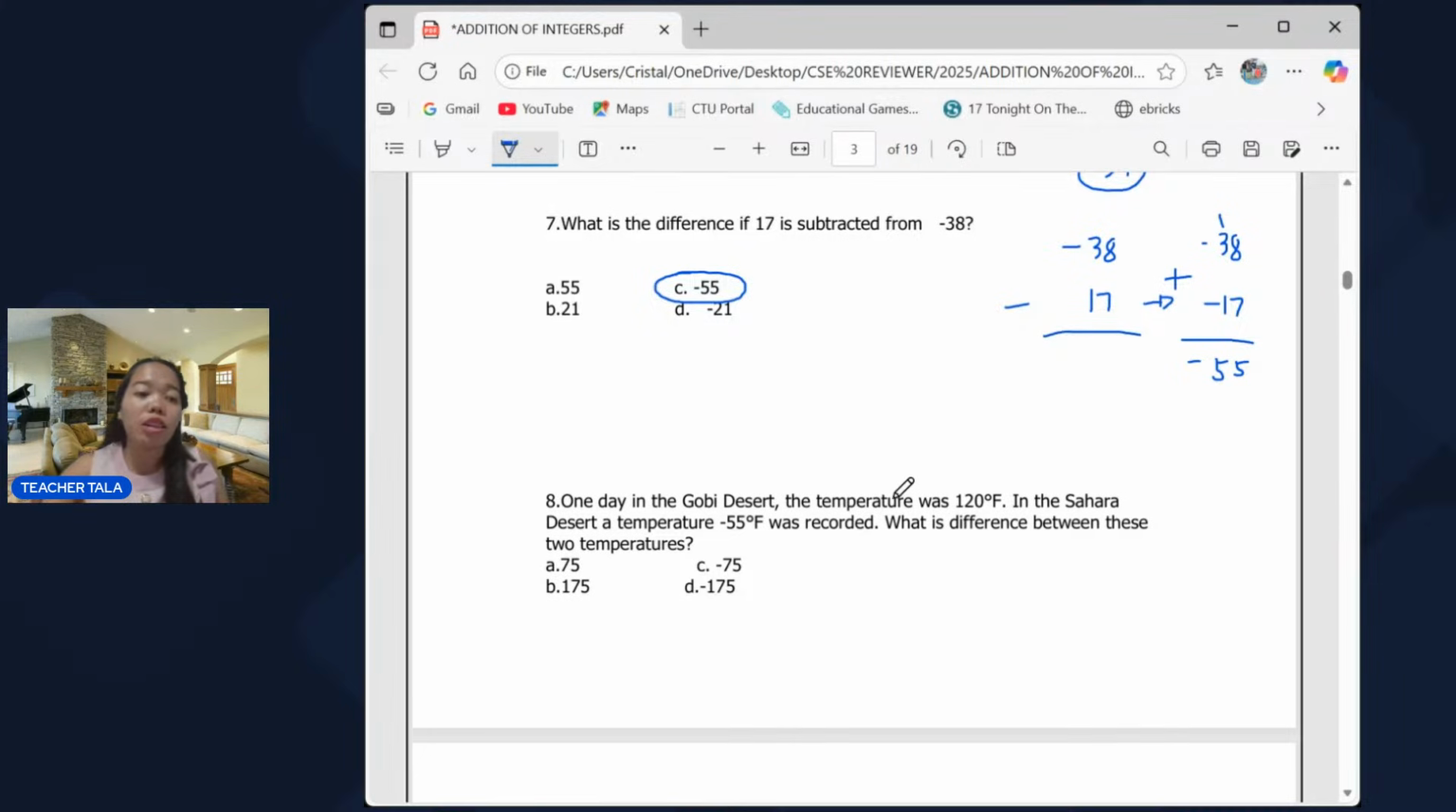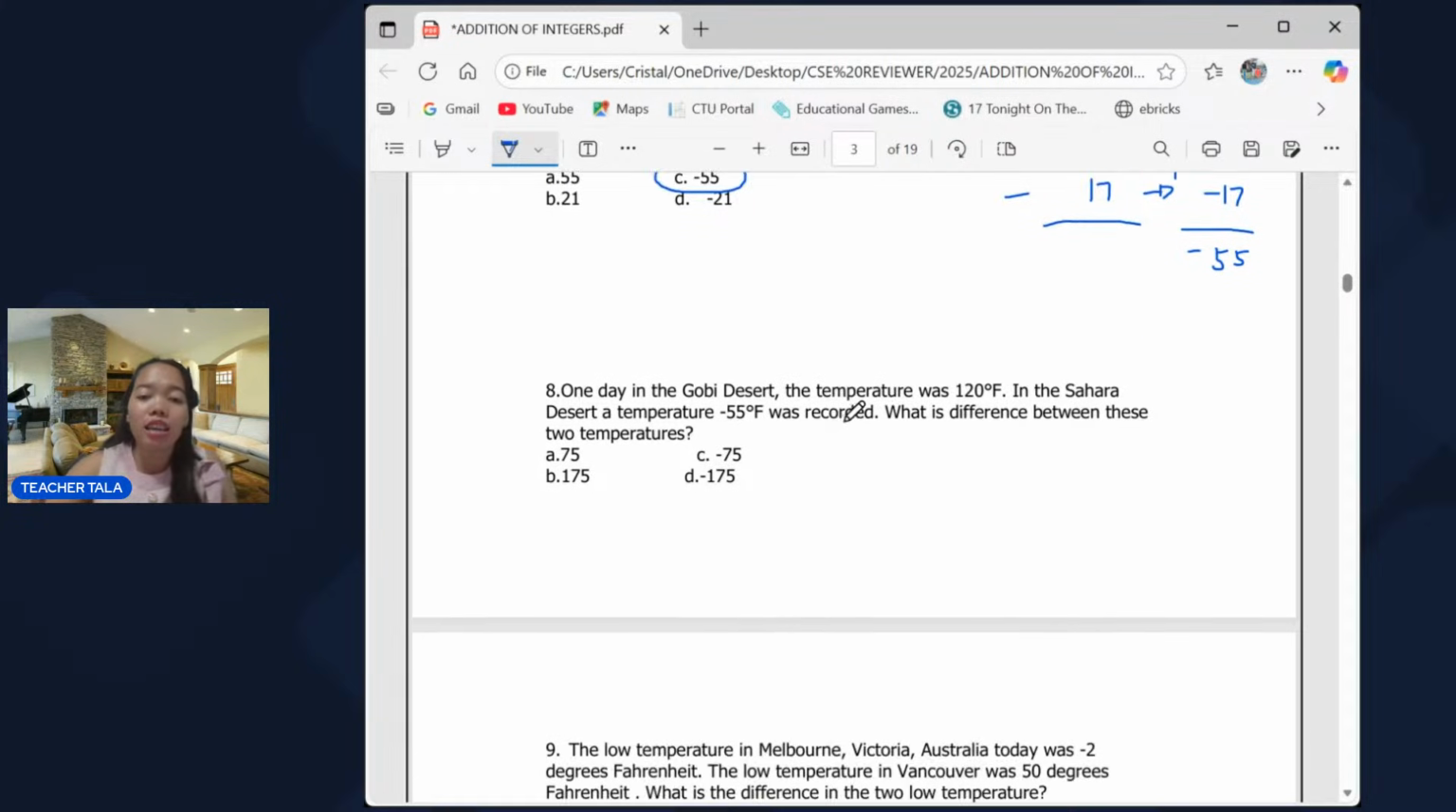Now let's go to number 8. One day in the Gobi Desert, the temperature was 120 degrees Fahrenheit. In the Sahara Desert, a temperature of negative 55 degrees Fahrenheit was recorded. What is the difference between these two temperatures? Okay, so we have 120 degrees Fahrenheit minus negative 55.